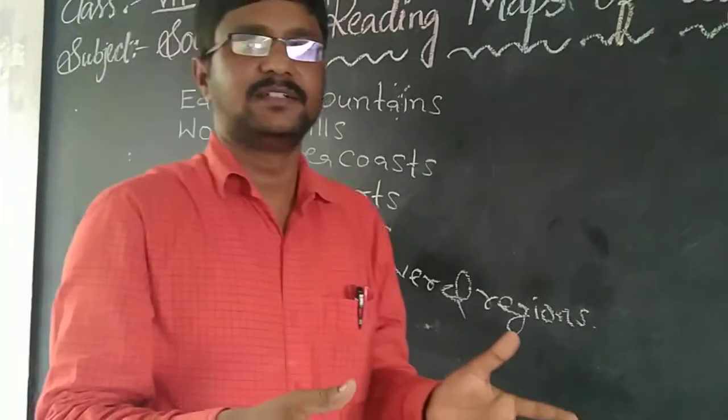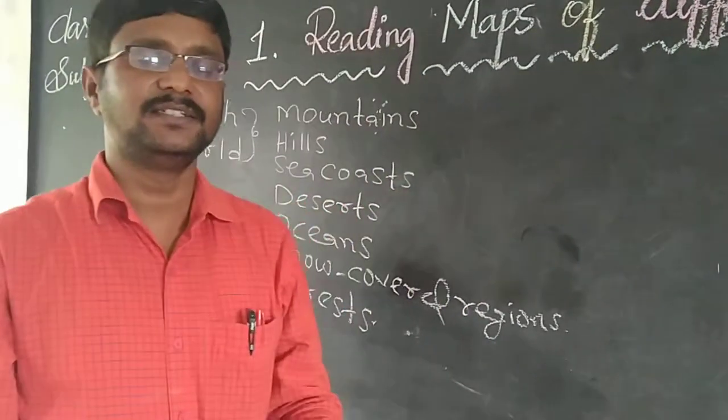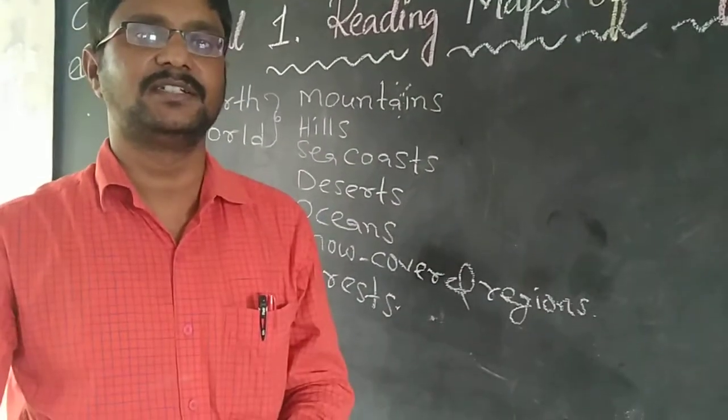These are just some of the examples. Like this, there is so much variation in this world.